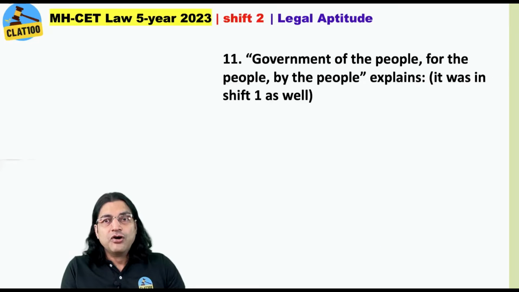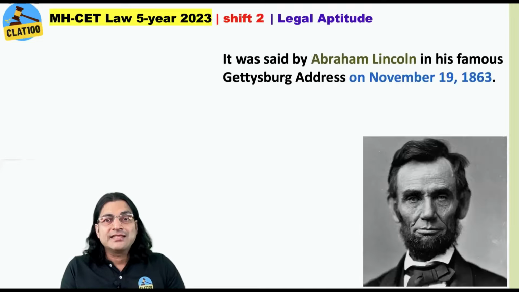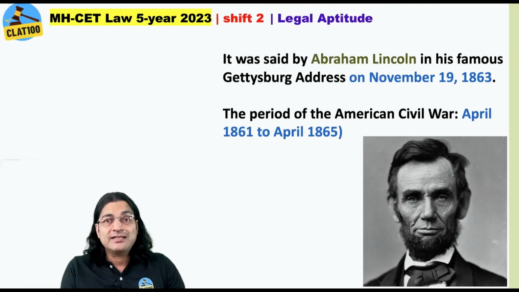Government of the people, for the people, by the people, explains what? Even this question was in Shift 1 as well. It explains democracy, and this famous statement was given by the great Lincoln himself on November 19, 1863. That address is famous as Gettysburg Address. Please keep that in mind. And the period of American Civil War was from April 1861 to April 1865.